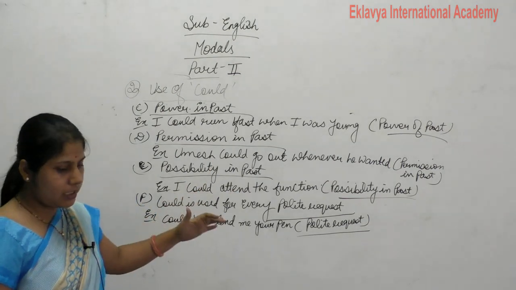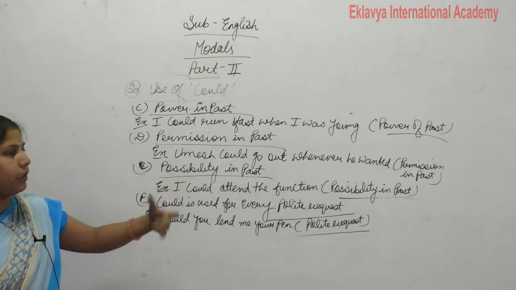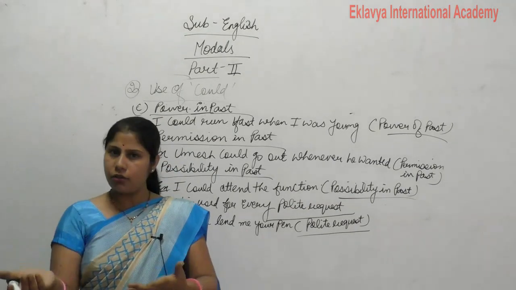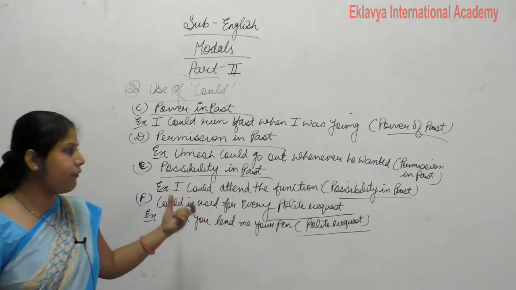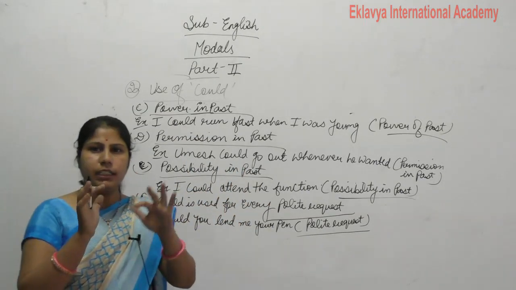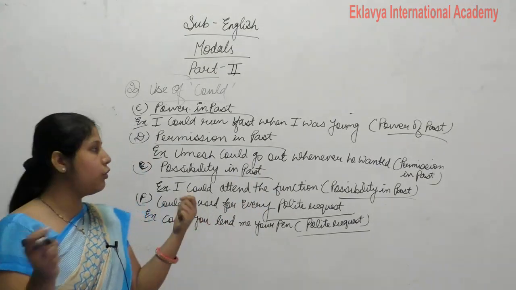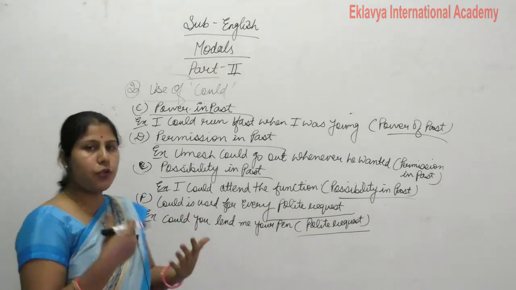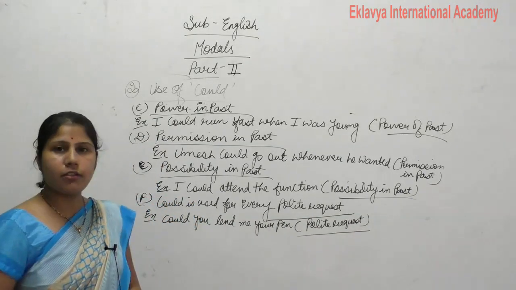So these are the uses of could. Clear? These are the means: can, past is could, and where we use could. I write each and every use in short form so you all don't get confused. Where we use can, where we use could.